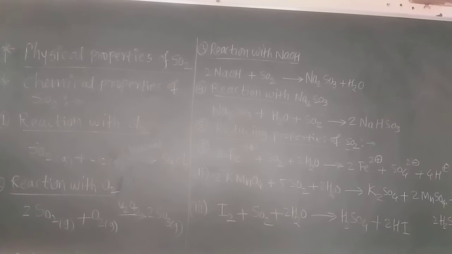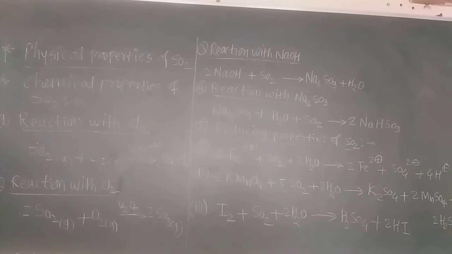Now the next reaction is with sodium sulfite. Sodium sulfite again reacts with sulfur dioxide gas in the presence of water to form sodium hydrogen sulfite, or sodium bisulfite. Just as NaHCO3 is called sodium bicarbonate, NaHSO3 is called sodium bisulfite, or also sodium hydrogen sulfite. Now these are the chemical properties.